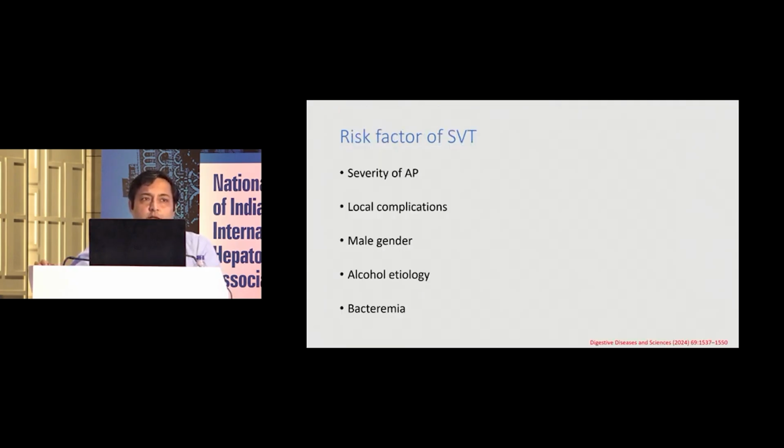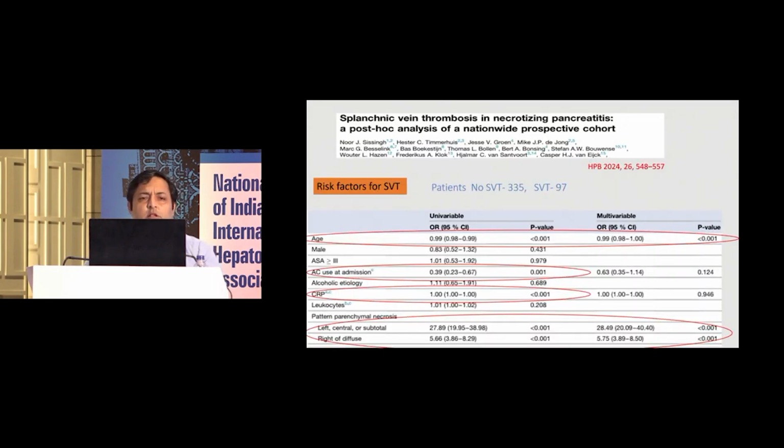So, what are the factors which are responsible, or risk factors, for splanchnic venous thrombosis? The one very clear thing is that it is directly proportional to the severity of the pancreatitis, and in those patients who have a local complication in the form of collection or necrosis, or walled-off pancreatic necrosis, the chance of SVT is high. The other factors in the literature which show an association are male gender, alcohol etiology, and sepsis or bacteremia.